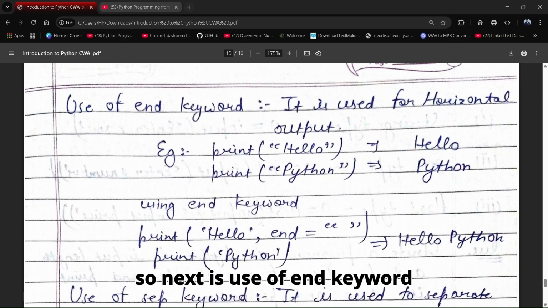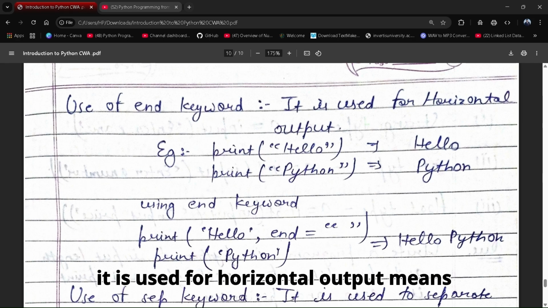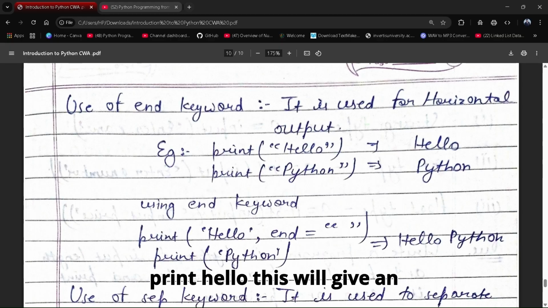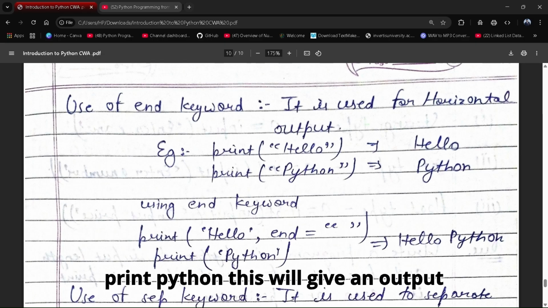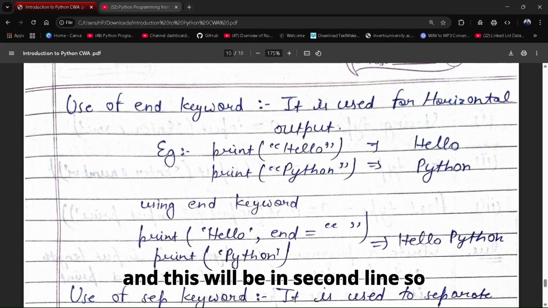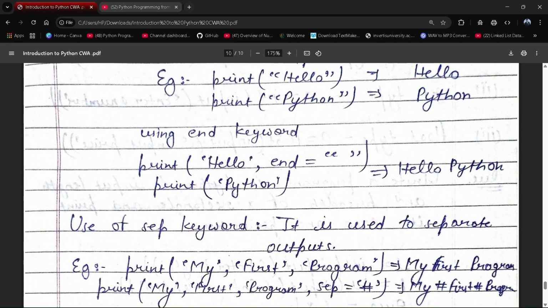Next is use of the end keyword. It is used for horizontal output. Means print hello will give an output hello, and then print Python will give an output Python. So this will be in the first line and this will be in the second line. By using the end keyword, we print hello with inverted commas, and then we print Python.